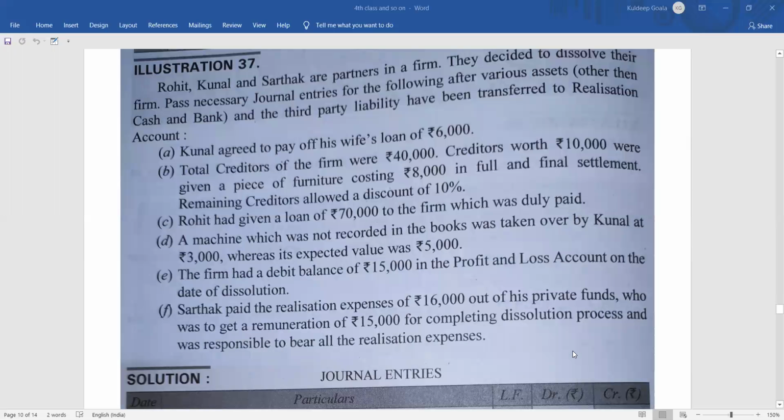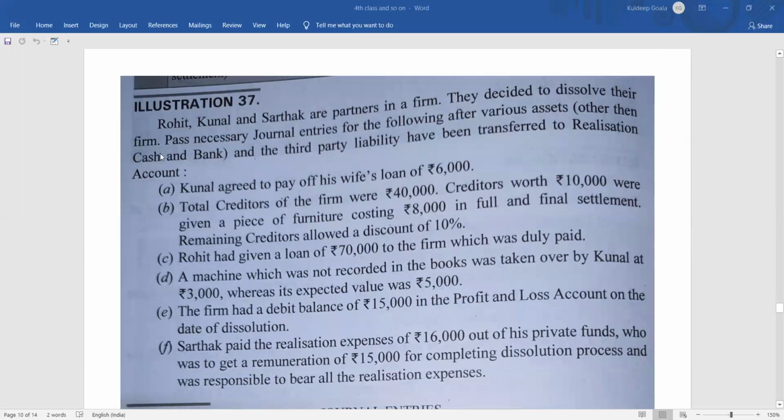The next question says that Rohit, Kunal, and a third partner are partners in a firm. They have decided to dissolve their firm, and the journal entries will be passed for the various assets and liabilities being transferred. It is told that the various assets, that is other than cash and bank, and the third party liabilities have been transferred to the realization account.